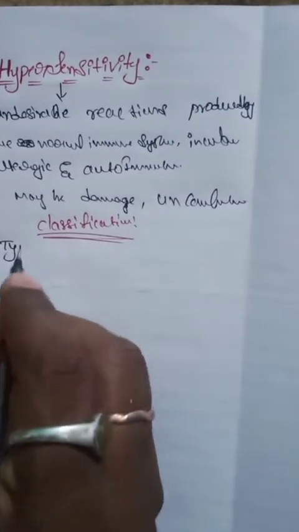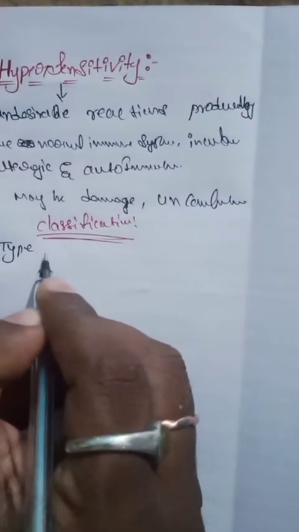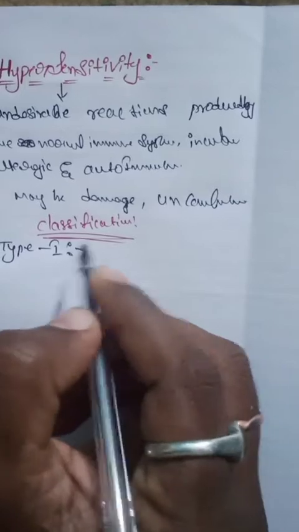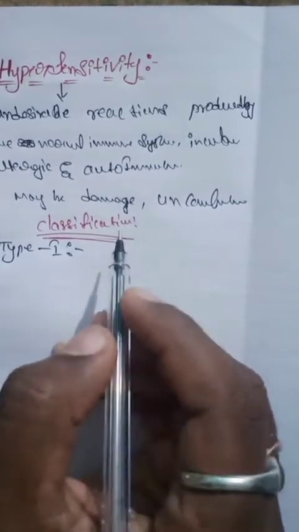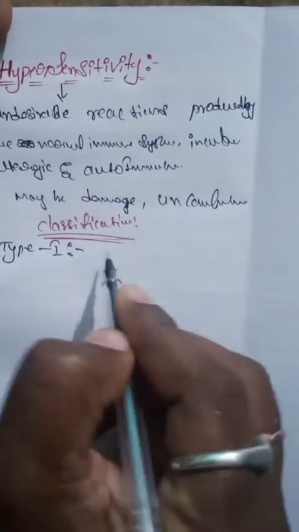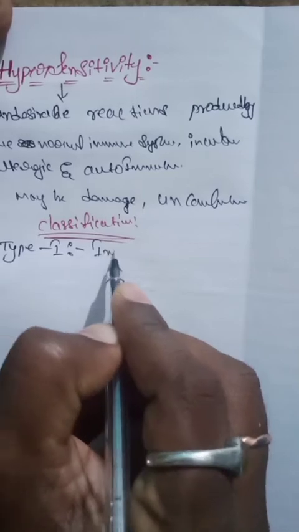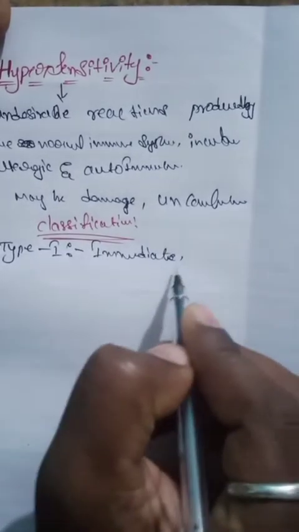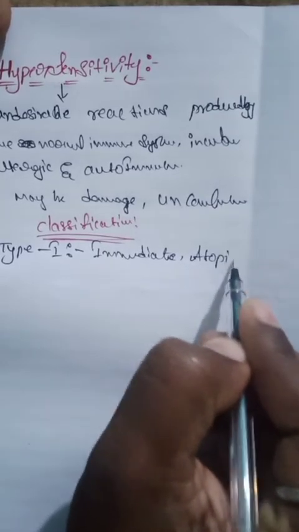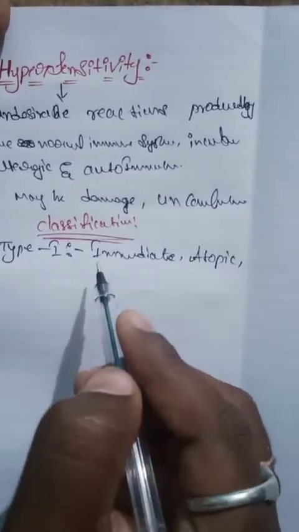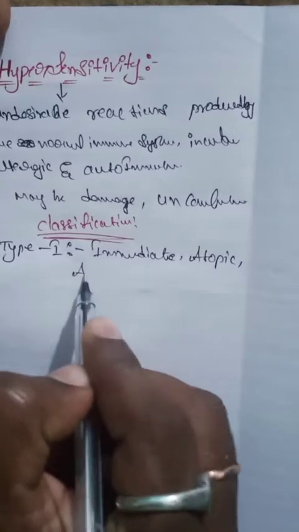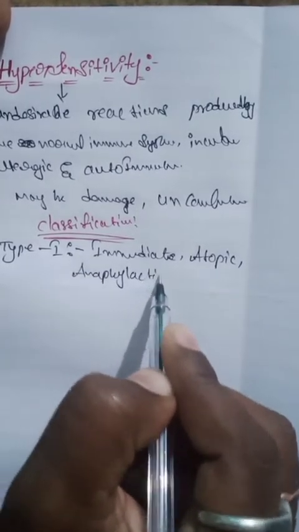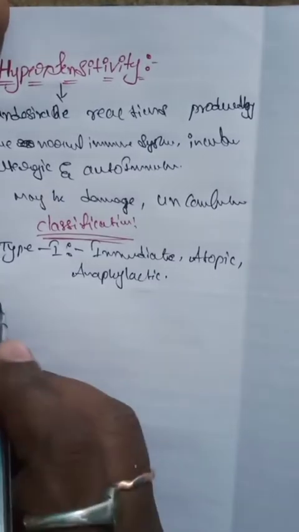Hypersensitivity is classified into four types. Number one is type 1 hypersensitivity reaction. The type 1 hypersensitivity reaction is related to immediate, atopic, and anaphylactic reactions.